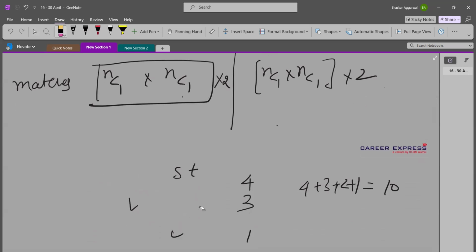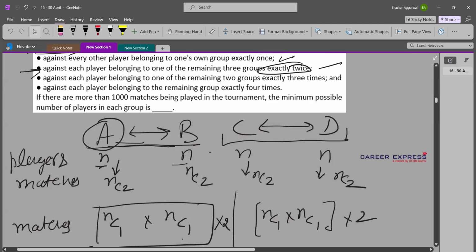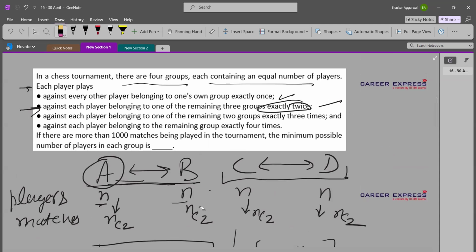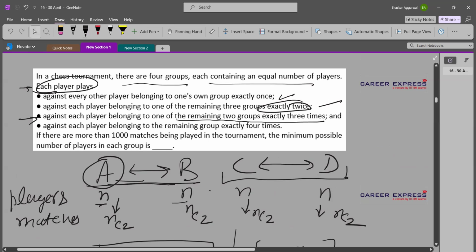So then we come to the next line of the question, which says, we'll again start from here. Each player plays against each player belonging to one of the remaining two groups exactly 3 times.